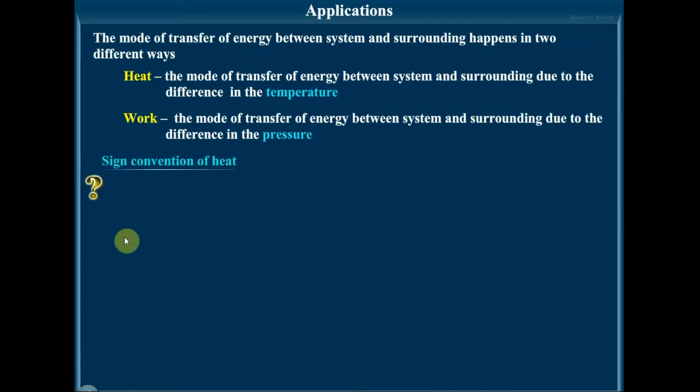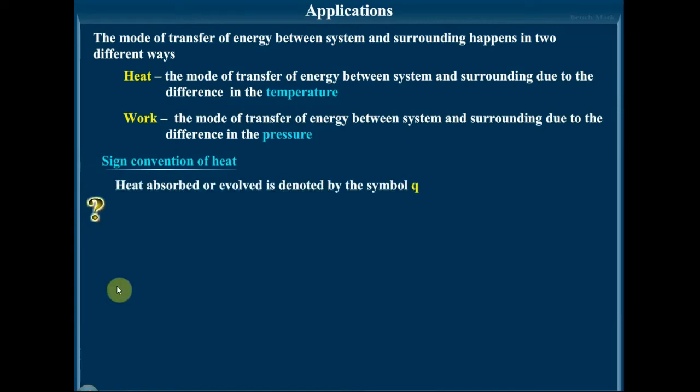What is the sign convention of heat? So according to the international convention, heat absorbed or evolved is denoted by the symbol Q. Q is positive when the heat is absorbed. That is, heat absorbed by the system is always positive.